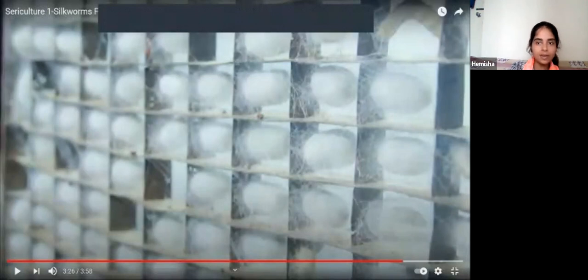Yes, beta. You are correct that what comes out of the cocoon is a moth only. You are partially correct, but there is a difference between cocoon and moth. It's something like the difference between egg and chicken. The chicken will come out of the egg only, right? It's something like that. So this is our raw material of silk. Yes, it will come out of it. It's just developing this cocoon so that it can grow and develop inside.